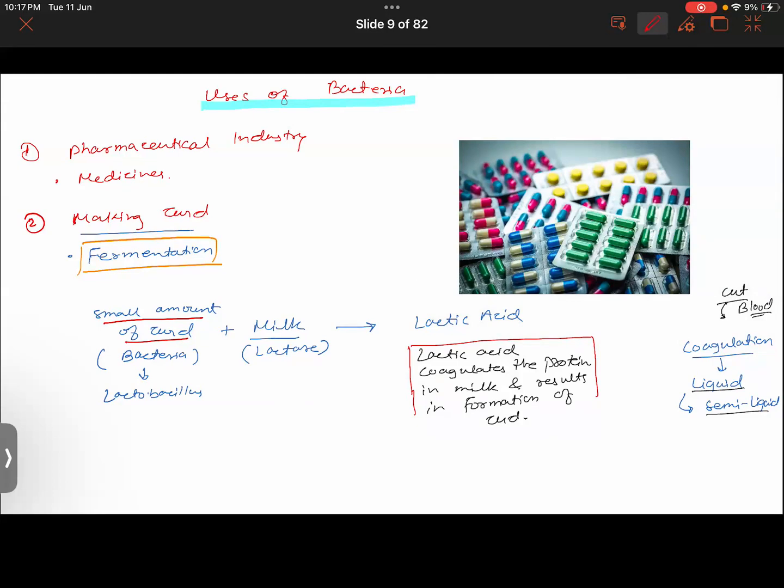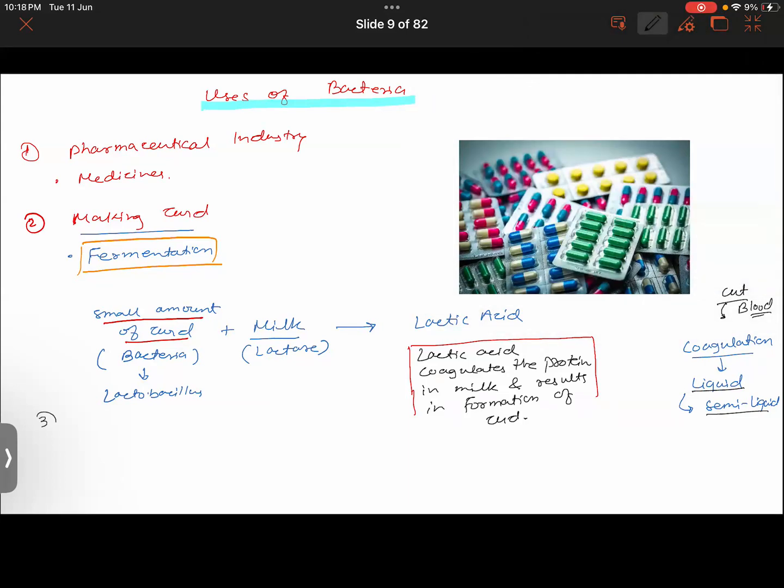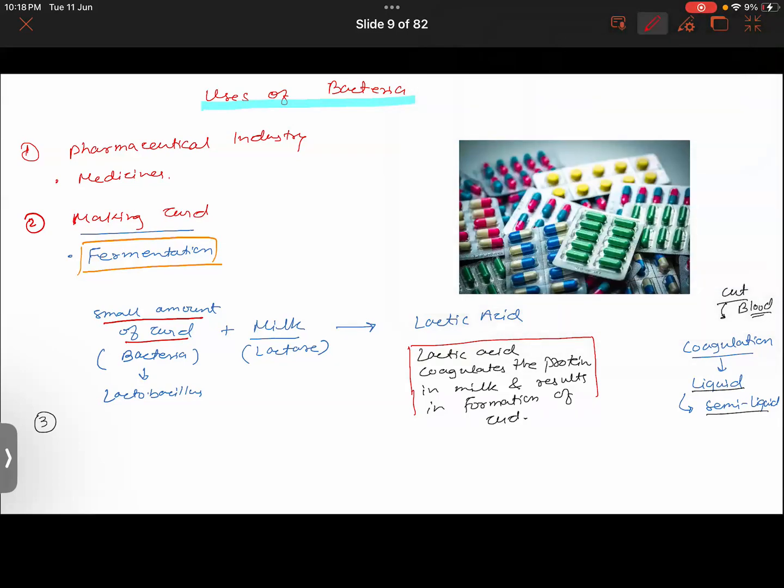Furthermore, there are some other uses of bacteria also. Can you think of some other uses? So rhizobium bacteria, it's used for plants, to take nitrogen from the atmosphere. Basically, it helps in nitrogen fixation. Exactly. So it helps in nitrogen fixation.